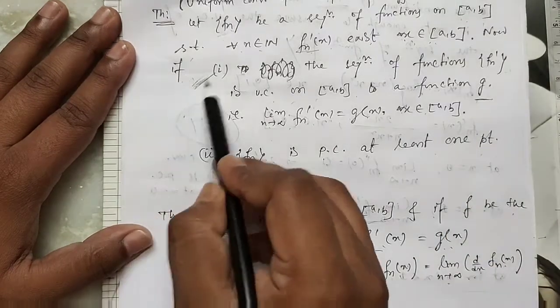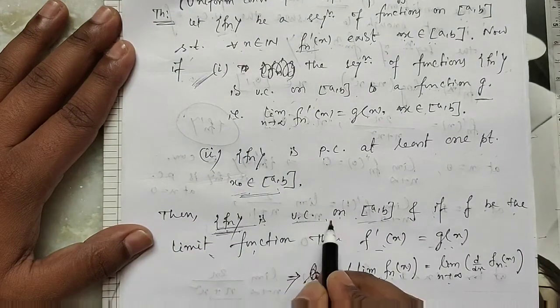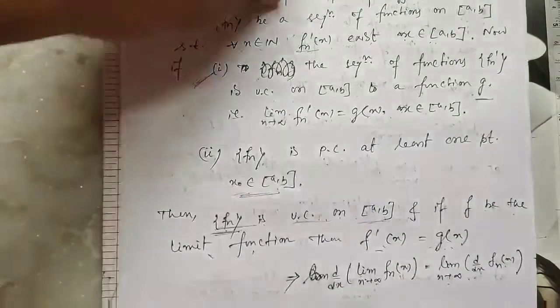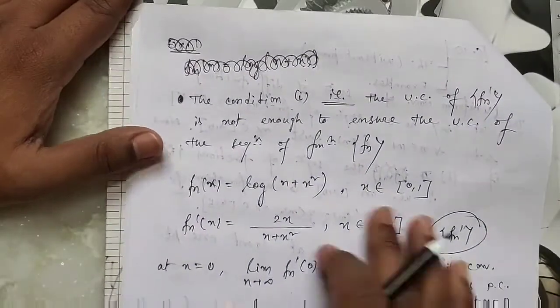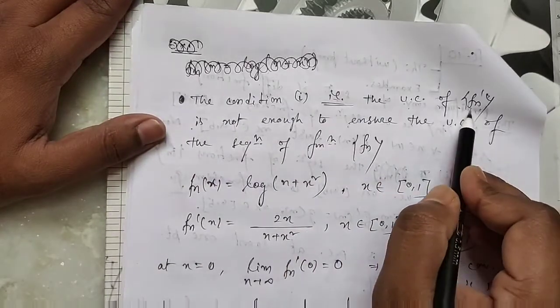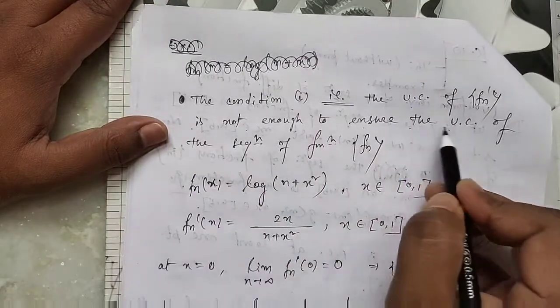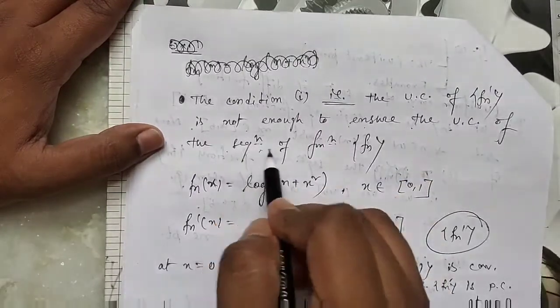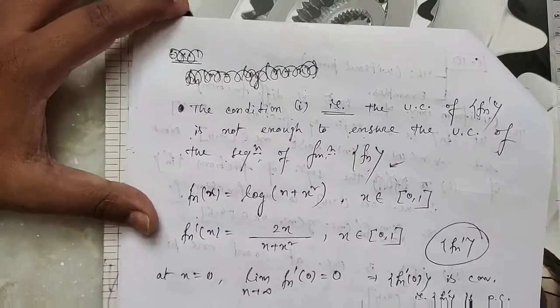The first condition is not enough to ensure the sequence of function is uniformly convergent. So we discuss this concept by an example. Our discussion is that condition 1, the uniform convergence of fn dash, is not enough to ensure the uniform convergence of the sequence of function fn.